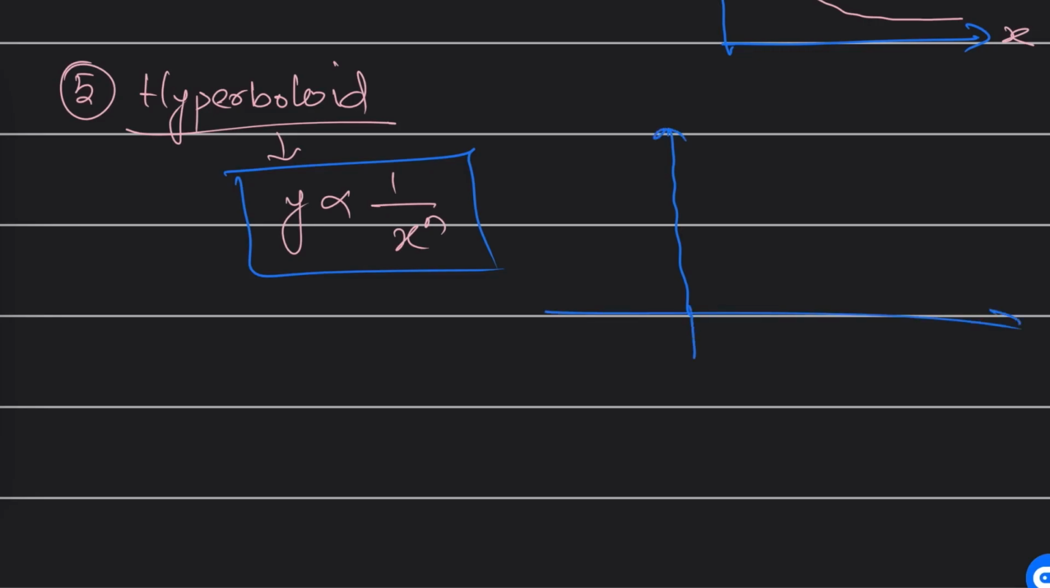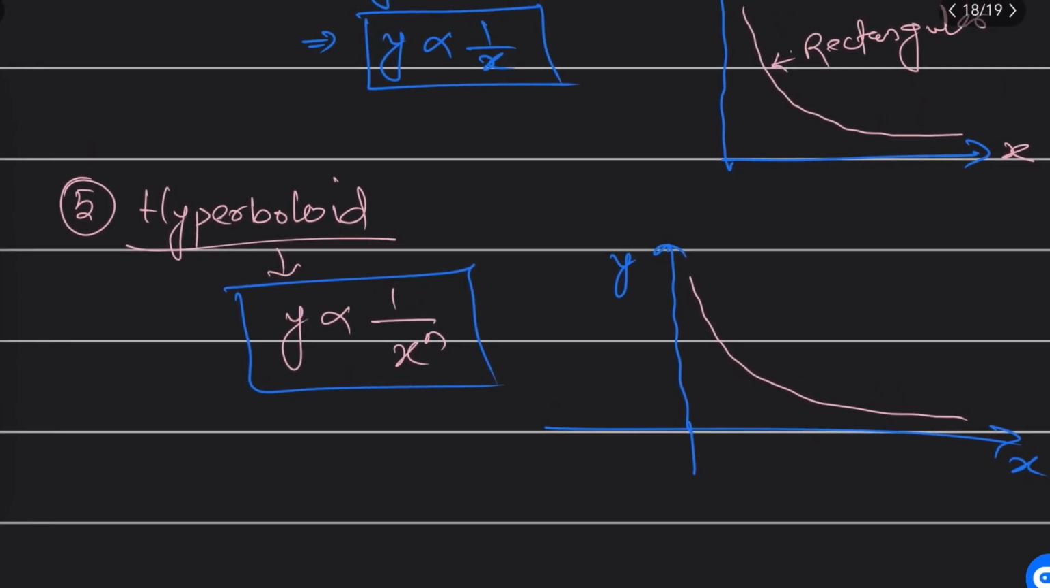This is x-axis, this is y-axis. So the graph is going to be the same, but here the change is, graph is similar. Wait a second, let me edit this. The graph will look the same, but the difference is that here x power may be 2, x power may be 3. So you should keep in mind the nature of this: it is a hyperboloid, right? But the curvature will look just like a rectangular hyperbola, with slight differences.